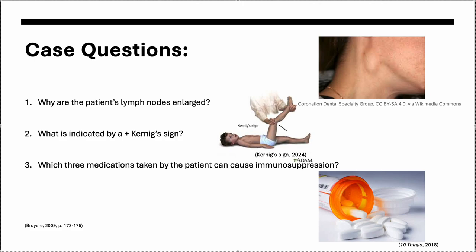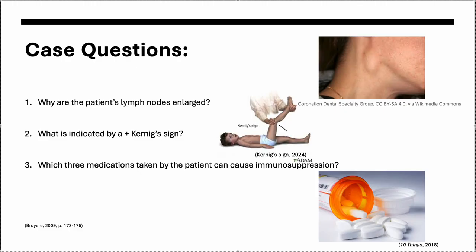The case questions I picked are: why are the patient's lymph nodes enlarged? The lymph nodes are likely swollen due to inflammation in the lymph nodes. As the virus replicates in the lymph nodes, the body's immune system attempts to prevent infection from spreading by the acute inflammatory response. Vasodilation occurs, which causes plasma to leak through the vessels, leading to edema in the tissues, and decreases blood flow from those tissues to slow the production of the infection.